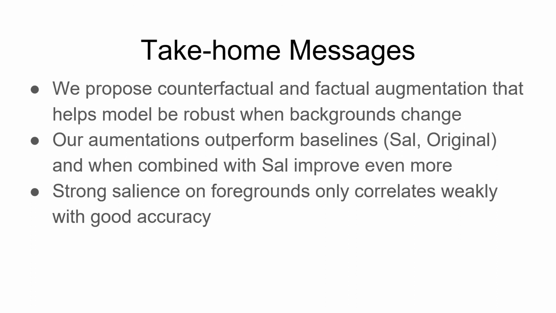In this paper, we propose counterfactual and factual augmentations that outperform both saliency and original in terms of accuracy when the background is changed. We also find that when combined with saliency methods, our methods improve even more. Finally, strong saliency on foregrounds only correlates weakly with good accuracy.